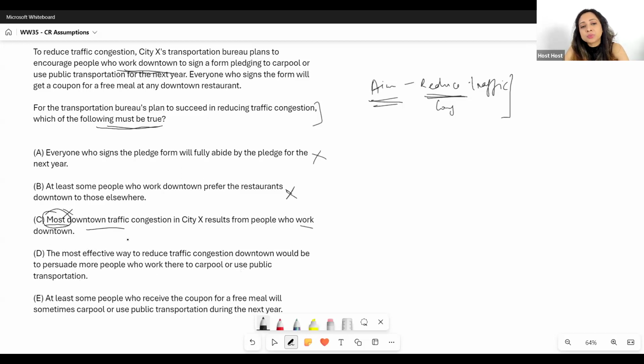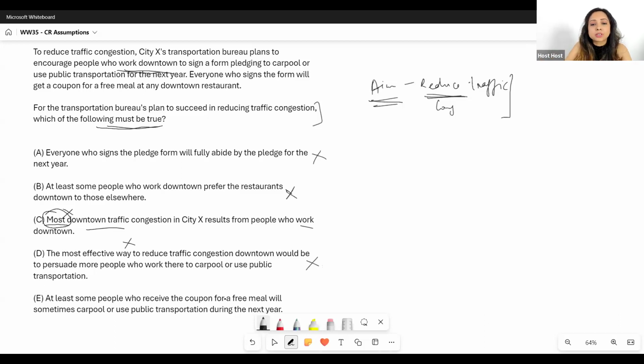Okay, most effective way is irrelevant, as we have discussed before, when we are discussing whether a plan will work or not. We don't have to worry about what is the most effective plan or what could be an even better plan. That is absolutely irrelevant to us, right? We are discussing whether this plan will achieve the aim or not, the target. If some other plan can also achieve the aim or not, that is absolutely irrelevant to us. So then this is also incorrect. Look at E. Of course, the answer has to be E, but let's look at it.